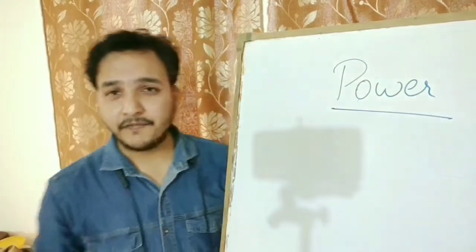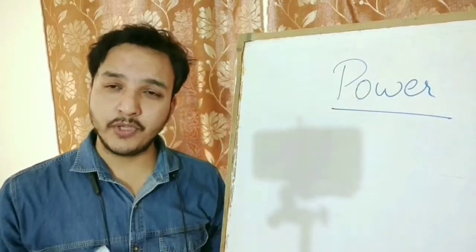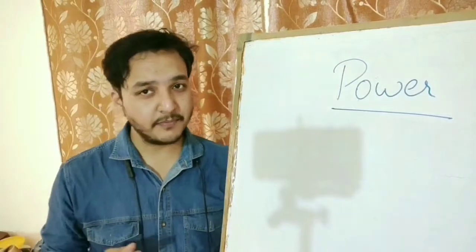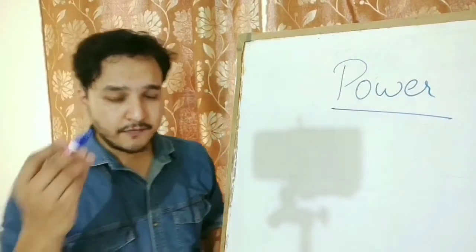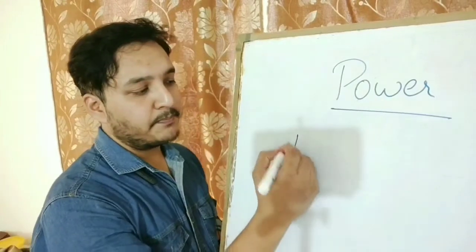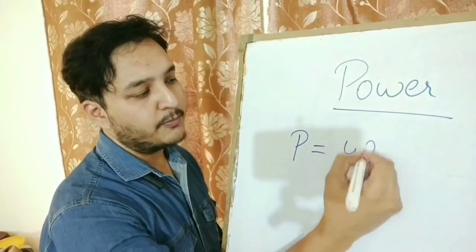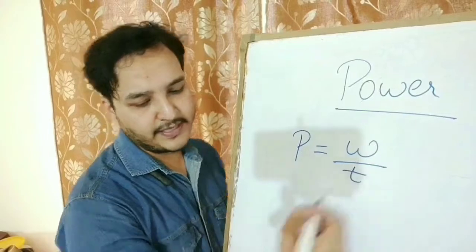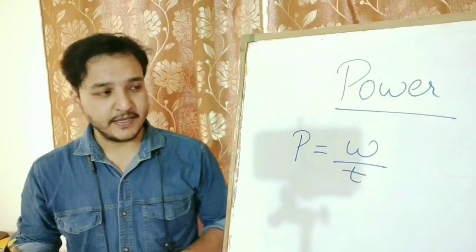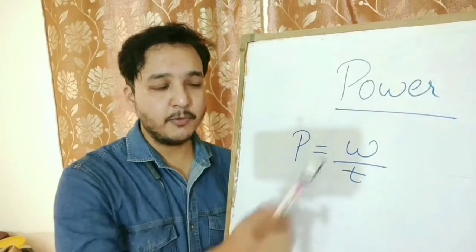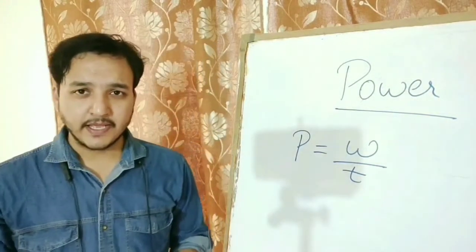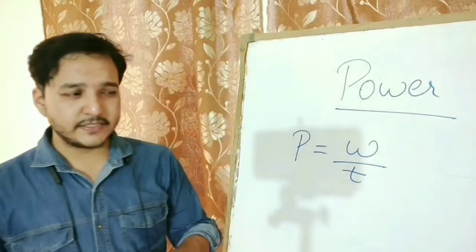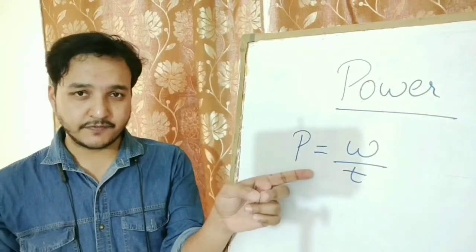Power can be defined as the rate of doing work. Good. The formula for power is P equals W upon T, W by T, where P is power, W is work done and T is time taken. Okay. Let's move on. This is the first formula.